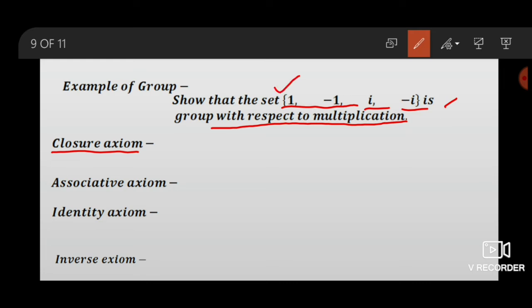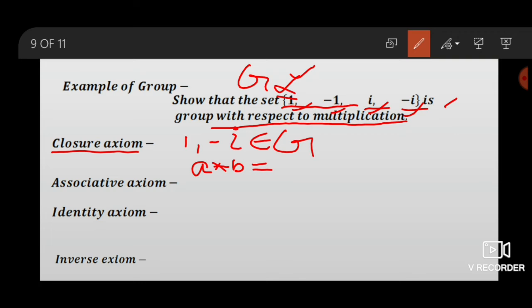We take any two elements of this set, 1 and minus I. Say G equals 1, minus 1, I, minus I. By definition of group, A star B equals 1 dot I equals minus I, which also belongs to G. Then the closure axiom is satisfied.